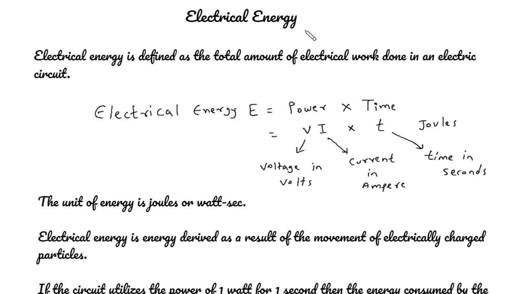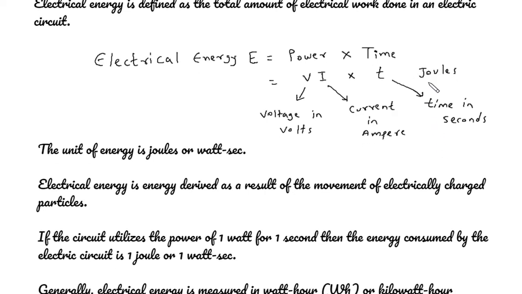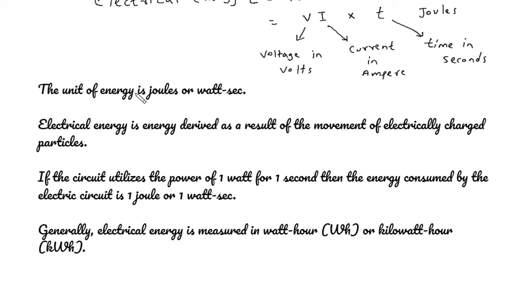Electrical energy. Electrical energy is defined as the total amount of electrical work done in an electric circuit. The formula for electrical energy is E is equal to power into time, where power is equal to VI, where V is the voltage in volts, I is the current in ampere, and T is time in seconds. The unit of electrical energy is joules. The unit of energy is joules or watt second.